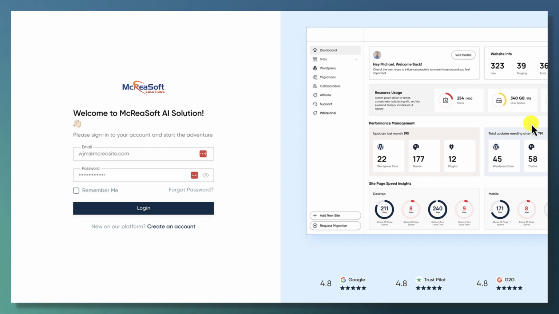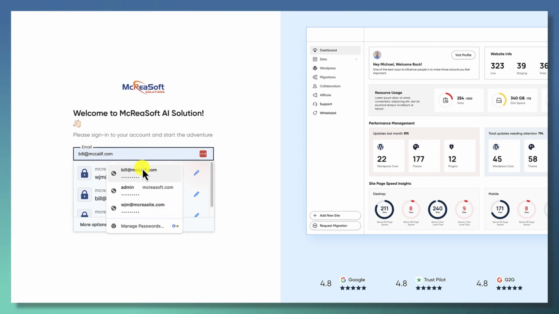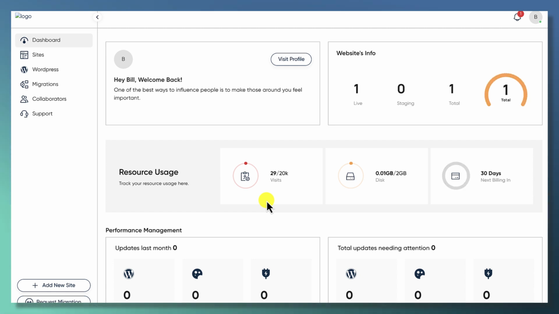Okay, to sign up for a hosting account, come down here to create an account. And we're at hosting.mcreasoft.com. There's no fee or charge or nothing like that to create a hosting account. So I'm going to log into this with the account I want to share. And here basically is the entire system.